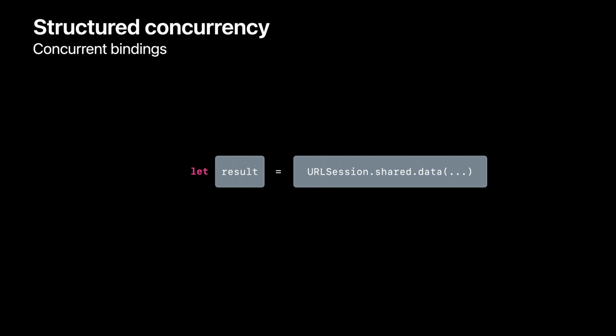To achieve this, you can just add the word async in front of an existing let binding. This turns it into a concurrent binding called an async let. The evaluation of a concurrent binding is quite different from a sequential one, so let's learn how it works. I will start just at the point before encountering the binding.